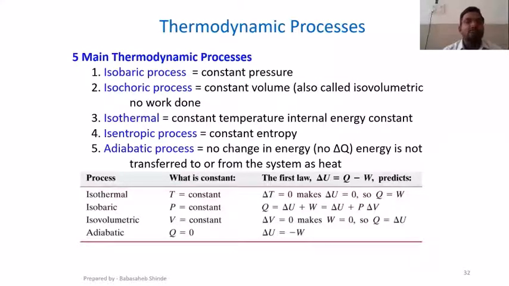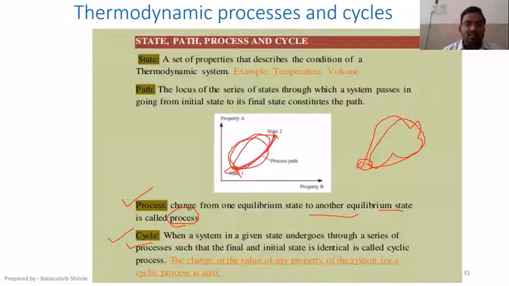Explain path. Okay. So path is basically, suppose this is system state 1, and this is state 2. Now when the system changes from state 1 to state 2, it won't be a direct process. There will be some intermediate state changes also. And when you connect all those state changes, you will get one line, and that line is nothing but a path. Okay?